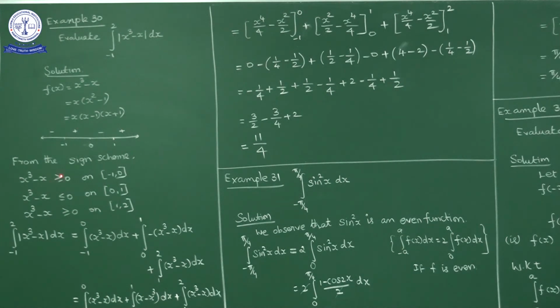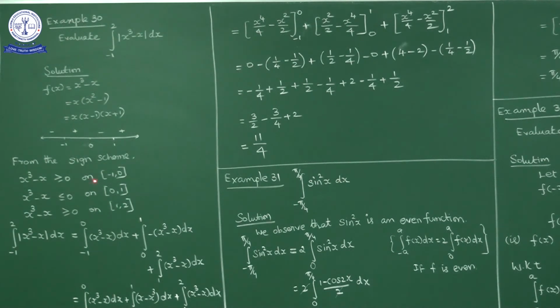x cube minus x is greater than or equal to 0 in minus 1 to 0. Minus 1 to 0, it is positive. Okay. 0 to 1 negative, no? x cube minus x is less than or equal to 0 in 0 to 1. Okay. Also x cube minus x is greater than or equal to 0 for 1 to 2. Okay. So mod x, how will we write? Mod x is equal to x when x is greater than or equal to 0. Mod x is minus x when x is less than 0.